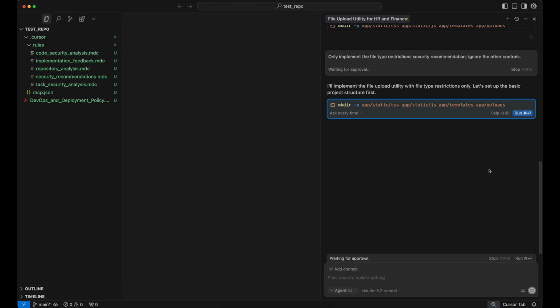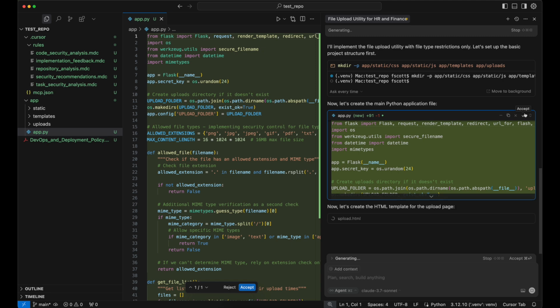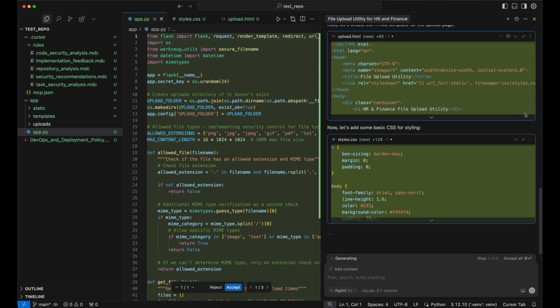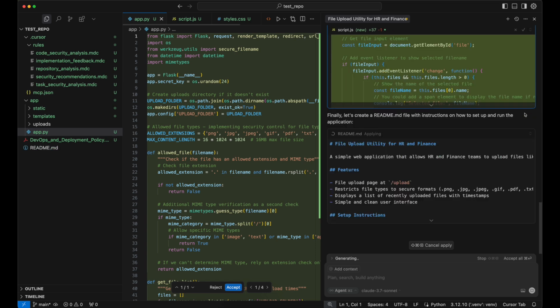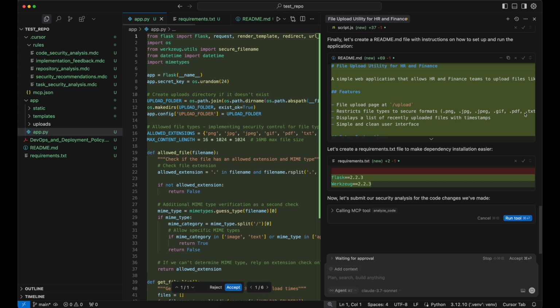So it's factored that in, and now it's going to continue with its building of the application. I'll probably speed this up as well. So now, not only has it implemented some controls based on the recommendations that came from a design task, the Jira task, but it now also wants to submit the code that it's actually implemented for analysis as well.